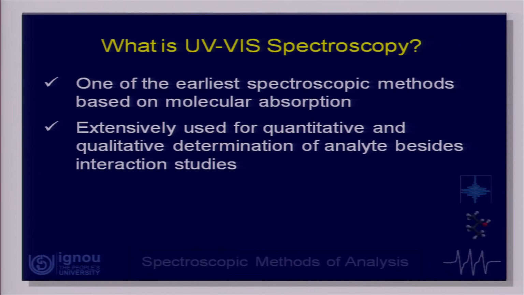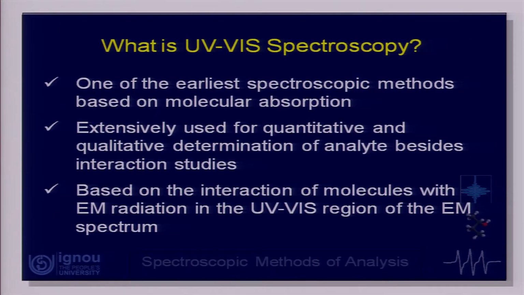It finds a wide variety of applications in the quantitative and qualitative determination of the analyte. The analyte is essentially anything which we want to determine. The quantitative part is how much of the analyte is there, and the qualitative part is what the analyte is. All this is taken care of by UV visible spectroscopy in a very wide range of applications. It also finds a lot of applications in the study of interaction of 2 or more than 2 molecules, how they interact. We will talk in detail about these applications at a later stage.